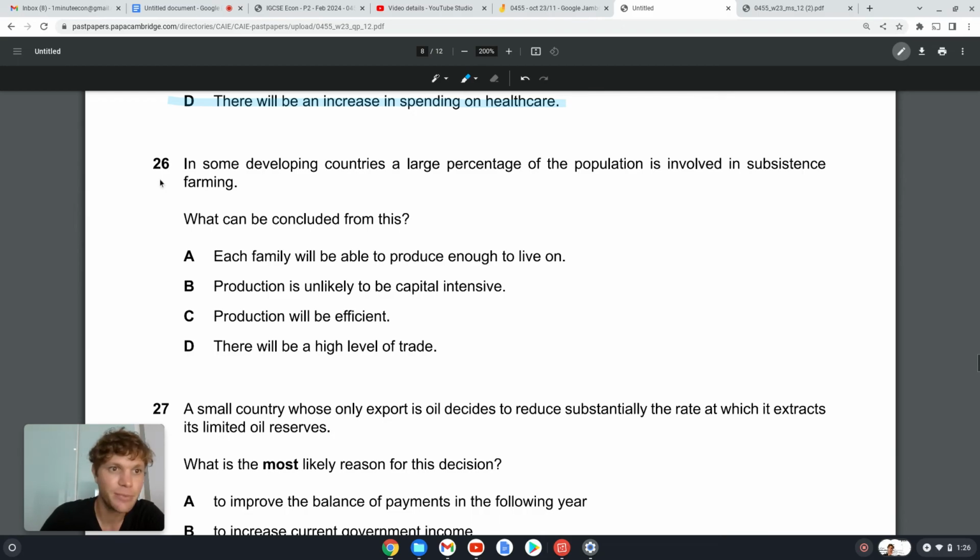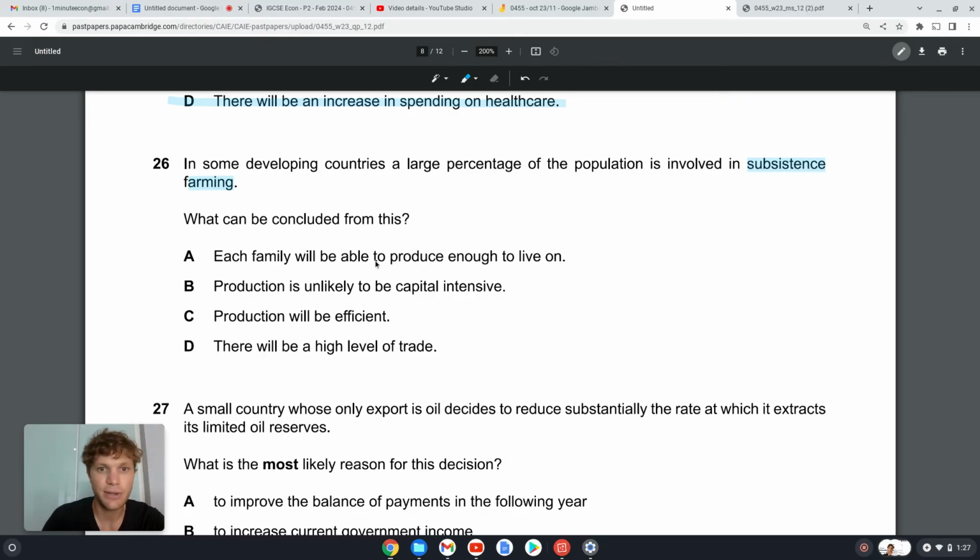Let's keep pushing. 26. In some developing countries, a large percentage of the population is involved in subsistence farming. So subsistence farming means you grow your produce just to feed yourself and your family. You subsist, meaning survive on what you farm. So you farm just to make sure you have enough food for you and your family. What can be concluded from this?